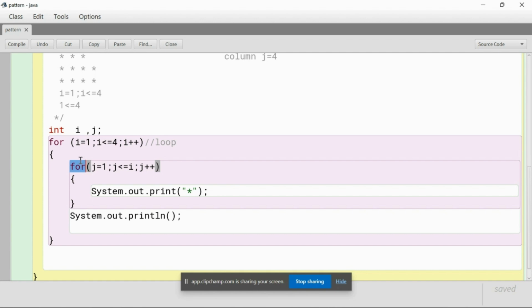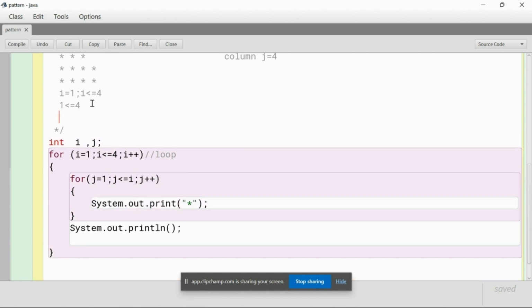You'll be like, okay, just now we said i is equal to 1, then why are we giving j is equal to 1? It's just that i is in a different loop and j is in a different loop. It's not going to get confused. It just knows that i is less than or equal to 4 and i is equal to 1, we have already given its value. So it will go to the next loop and the next line, and analyze the first line again. Now we are saying that j is equal to 1.